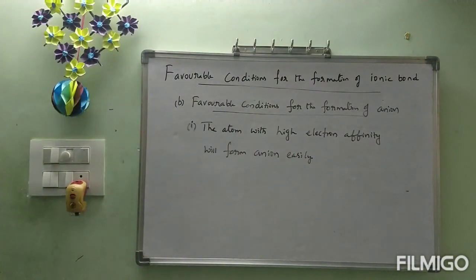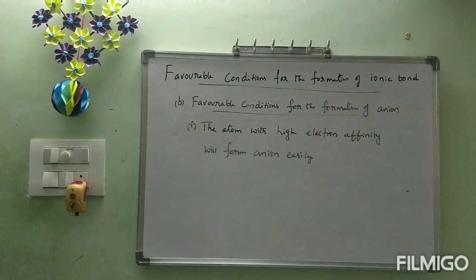See the first condition, all of you. What is high electron affinity? If that atom has high electron affinity, more energy will be released. Automatically it will form a more stable anion, so from that atom, anion will be formed easily.